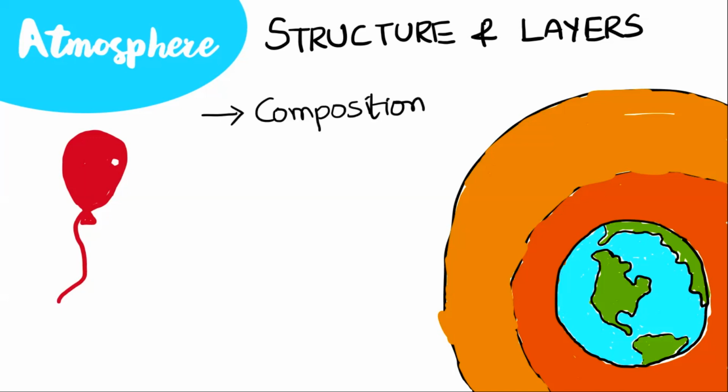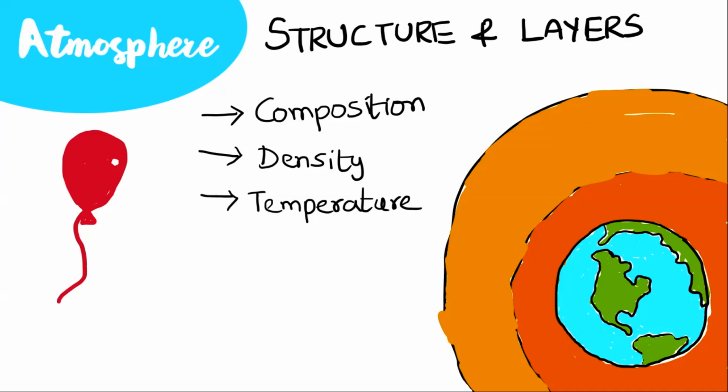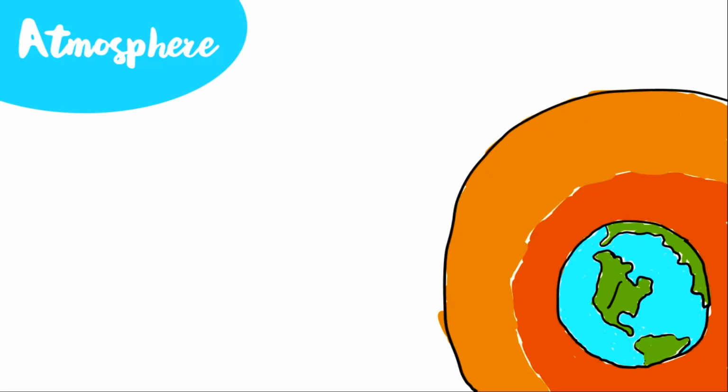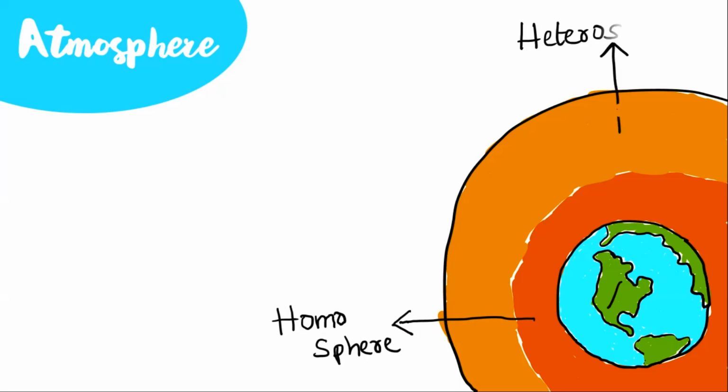The atmosphere can be divided on the basis of different attributes like composition, density and temperature. The most commonly used study is based on the composition of the atmosphere. The atmosphere is divided into two layers based on composition: the homosphere and the heterosphere. The layers are named so because of the uniformity of the gases in that particular area.